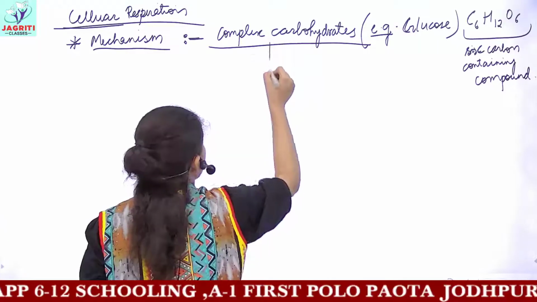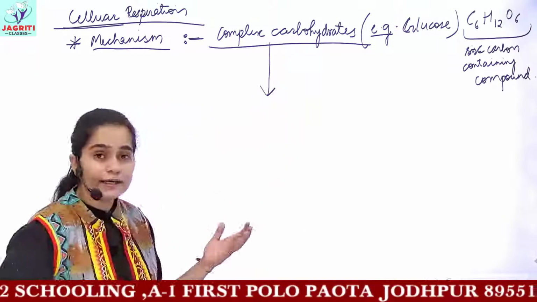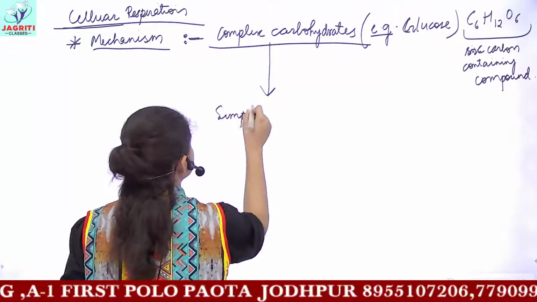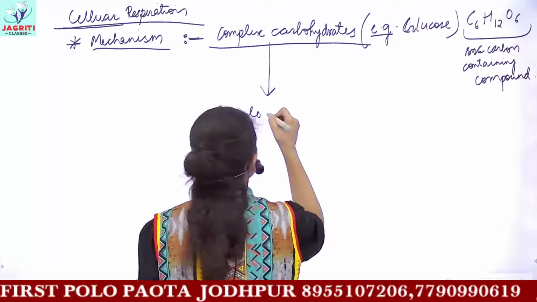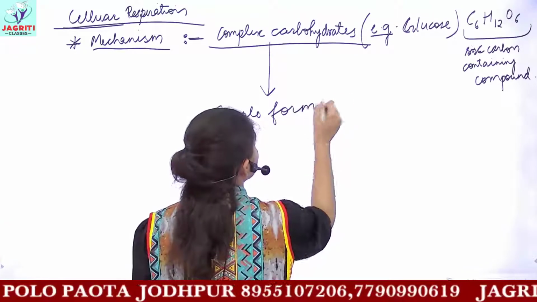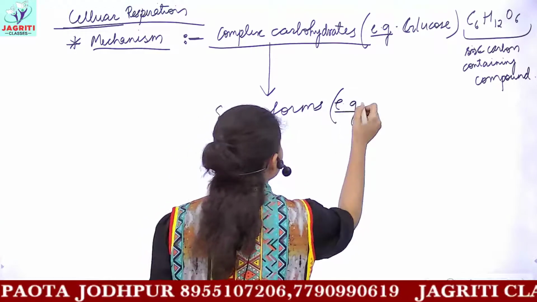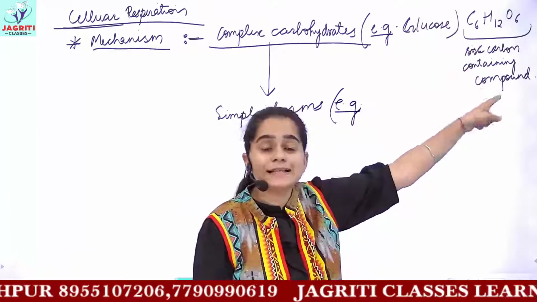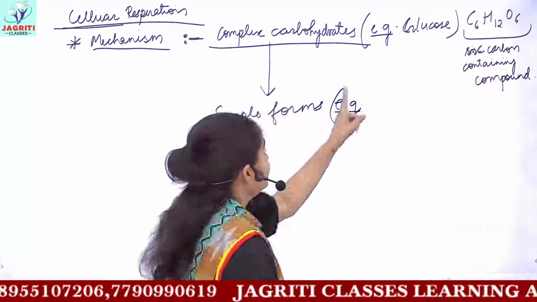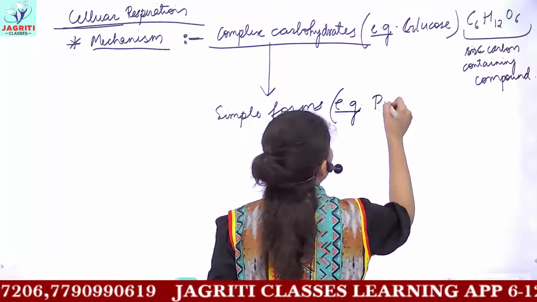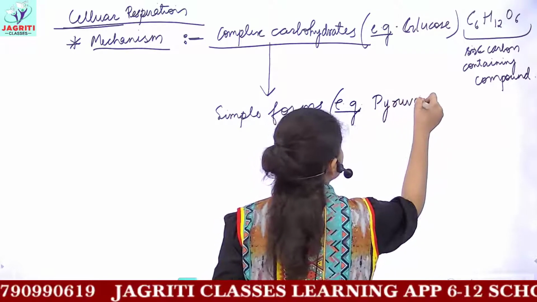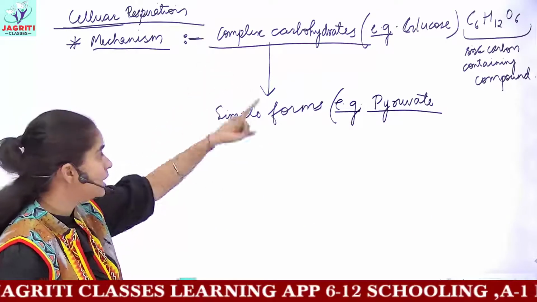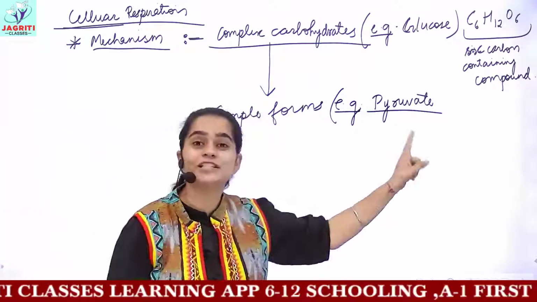These complex carbohydrates are being broken down into simple carbohydrates, or you can say simpler forms. And for the exact example, this glucose molecule, which is a 6 carbon containing compound, breaks down to form pyruvate. So glucose, which was a complex carbohydrate, breaks down into a simpler form, which is pyruvate.